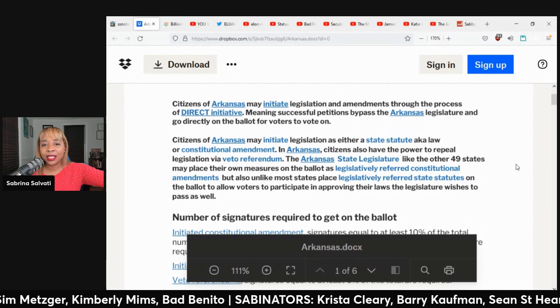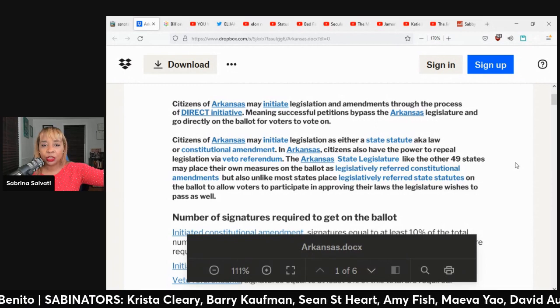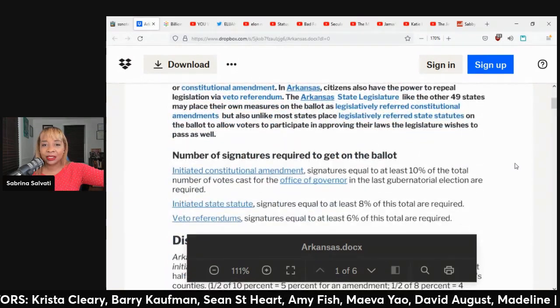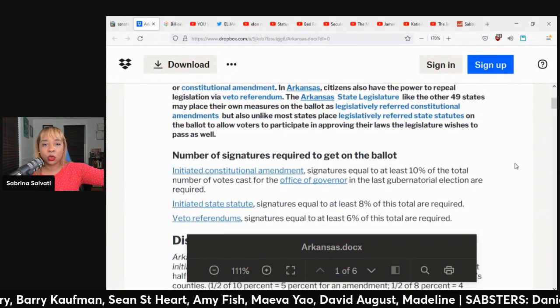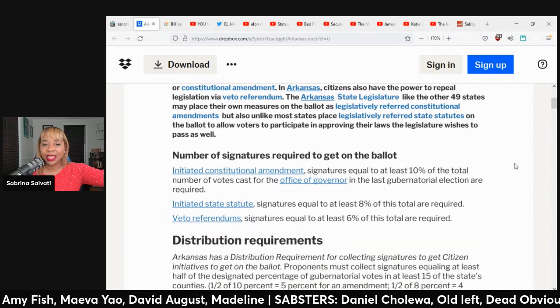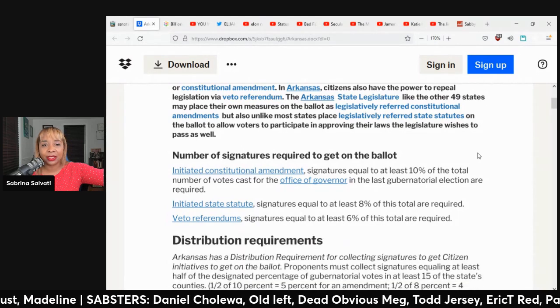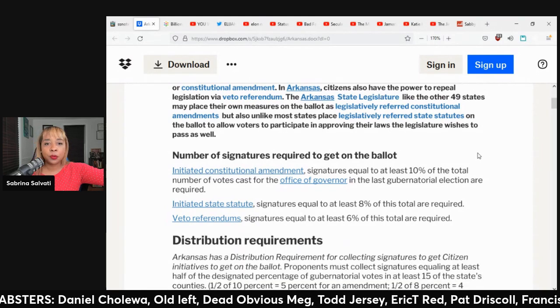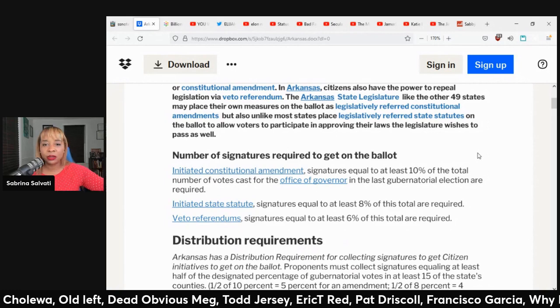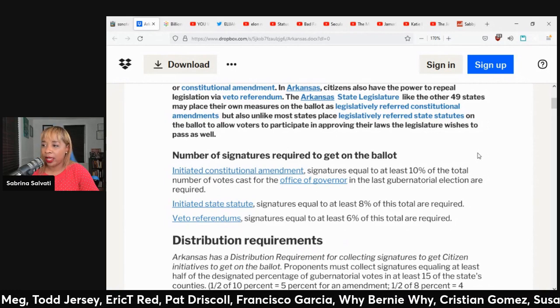The Arkansas state legislature, like the other 49 states, may place their own measures on the ballot as a legislatively referred constitutional amendment, but also, unlike most states, they can place legislatively referred state statutes on the ballot to allow voters to participate in approving the laws the legislature wishes to pass as well.